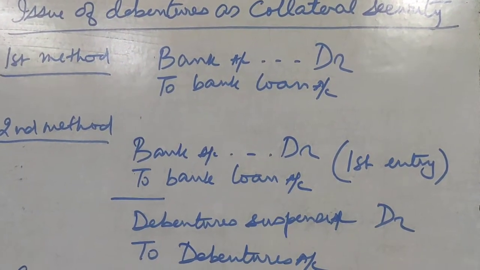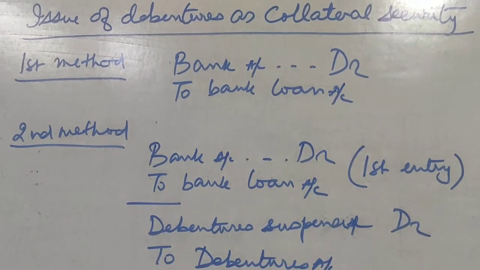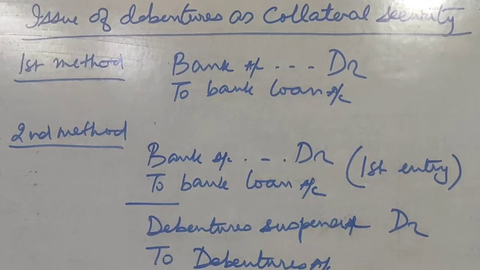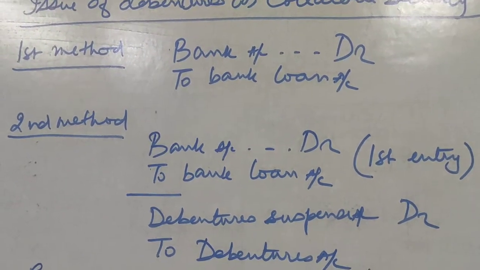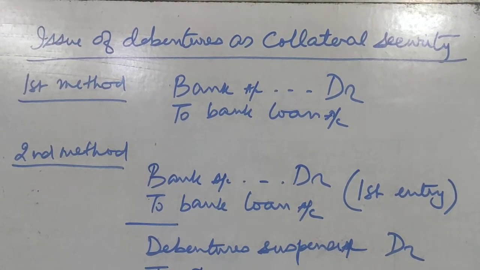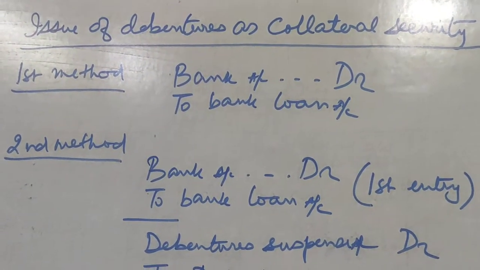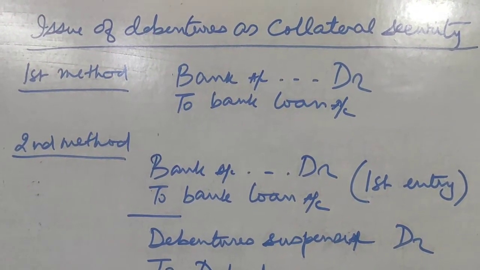But if the person or the company makes a default in the payment of the loan or of the principal sum, in that case the bank has every right to sell the debentures and recover their money. And the bank then can become an actual debenture holder.